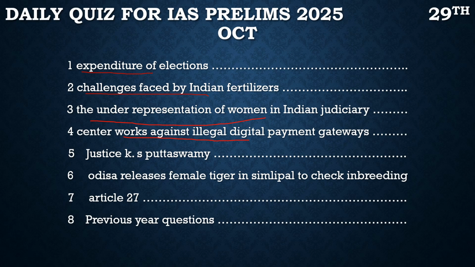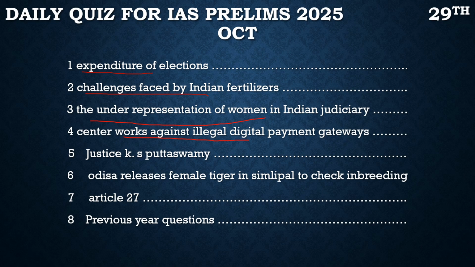It is not of their own. They use the account of some other person, either illegally or by giving that person some incentives, and they do their business through that account, because they don't want to share their identity. So this is the concept of a mule account. With respect to this, we will solve a prelims based question and get more idea about it.